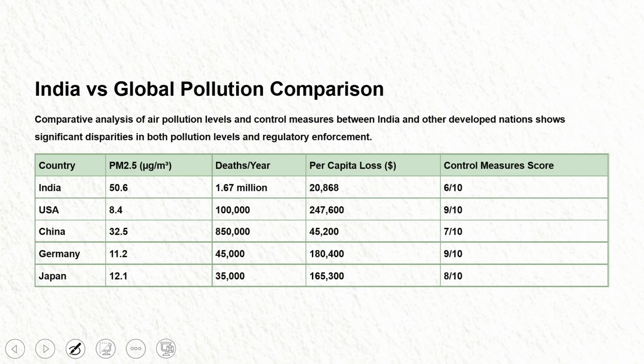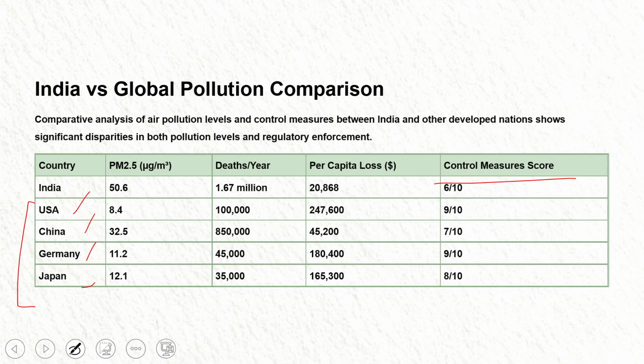India versus global comparison. We have four or five countries. We are comparing our country with India, China, Germany, and Japan, because previously all these countries were also suffering from high pollution, and what their steps were and what exactly they learned from this situation, we have to discuss later. But before that, just look at the graph.